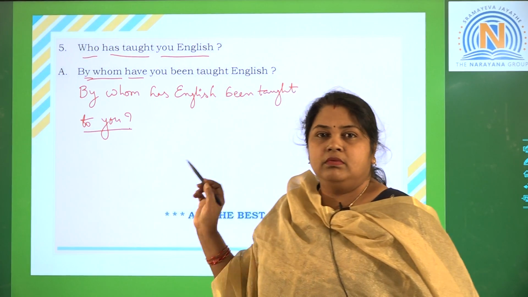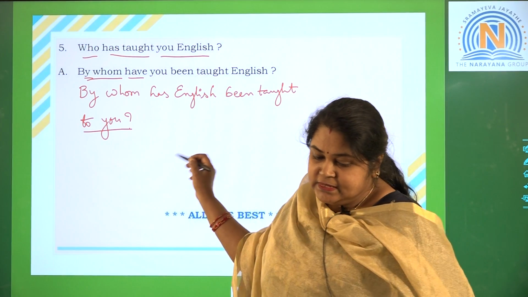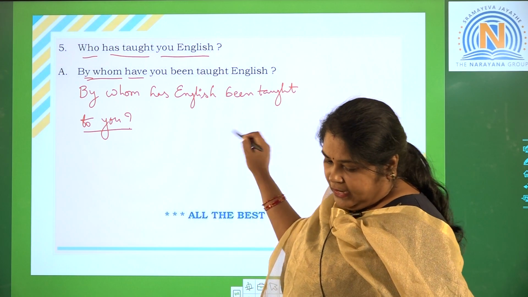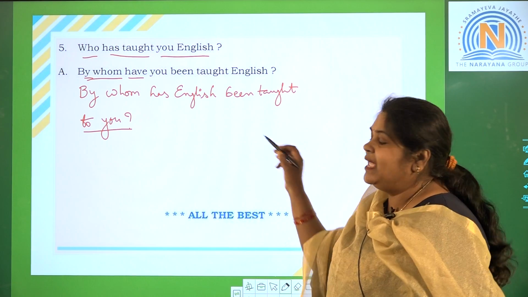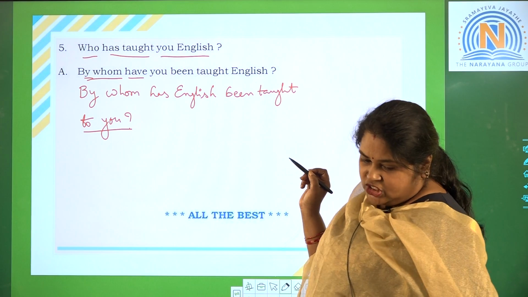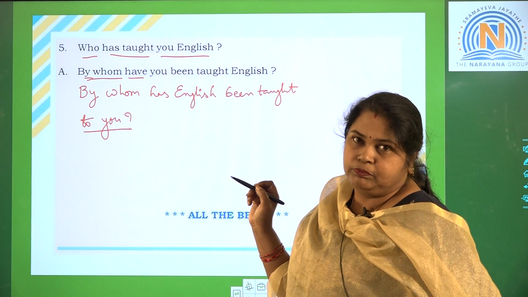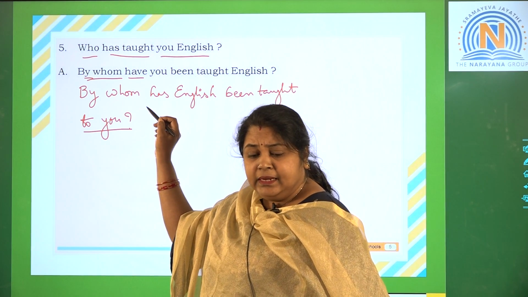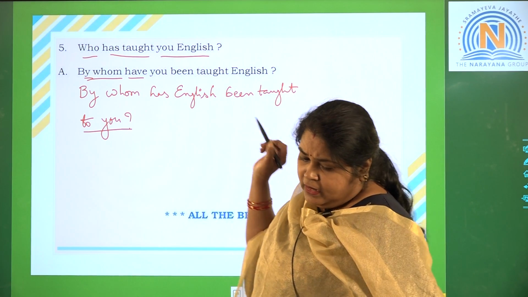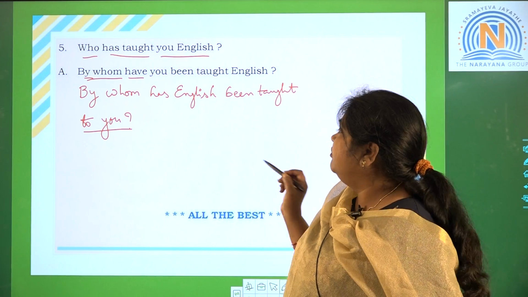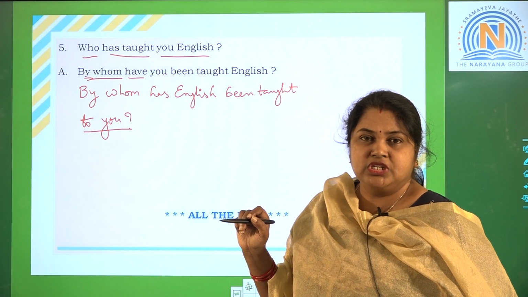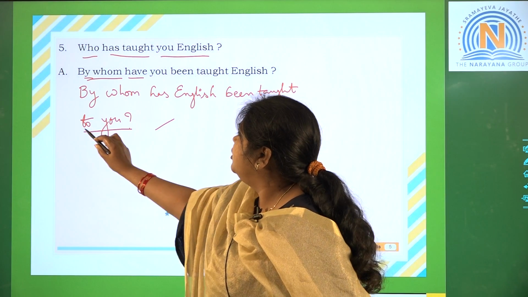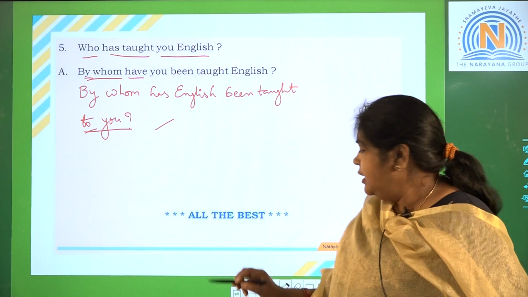Okay, when a person is a retained object, then before the retained object we have to place a preposition, right? When a person is a retained object, we have to place a preposition before it, right students? Right? So before it we have placed a preposition, right?